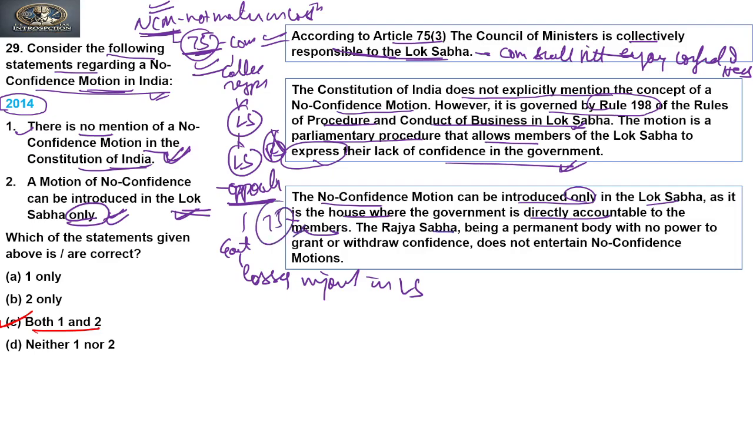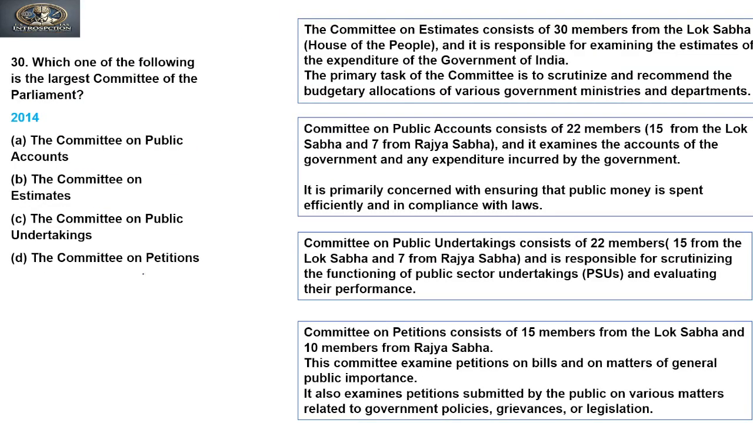The Rajya Sabha, being a permanent body with no power to grant or withdraw confidence, does not entertain a no confidence motion. Clear? Now if you move to the next question, it was asked in 2014. It says: which of the following is the largest committee of the Parliament? This is basically related to the Parliamentary Committees.